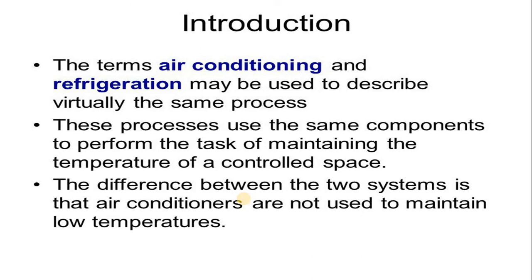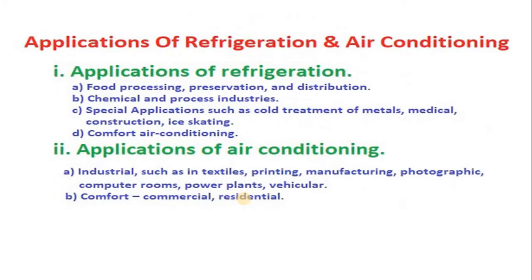It is mostly used to provide comfort to all human beings. As we know, the temperature of the earth increases year by year due to global warming, so the time has come to use air conditioners everywhere, in every application. There is a variety of applications of air conditioning as well as refrigeration.